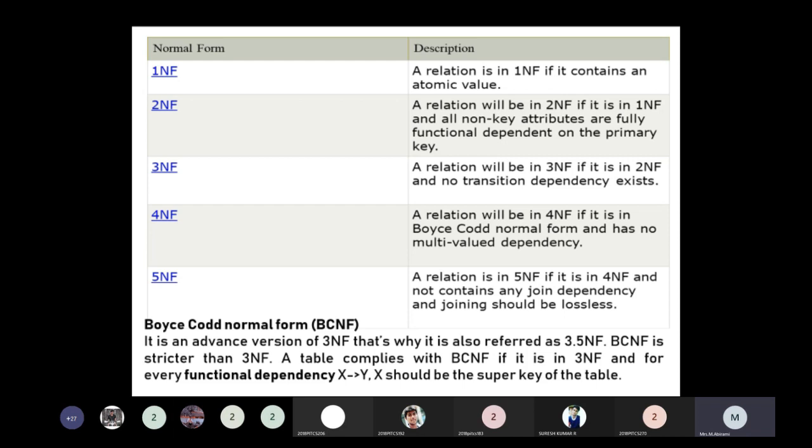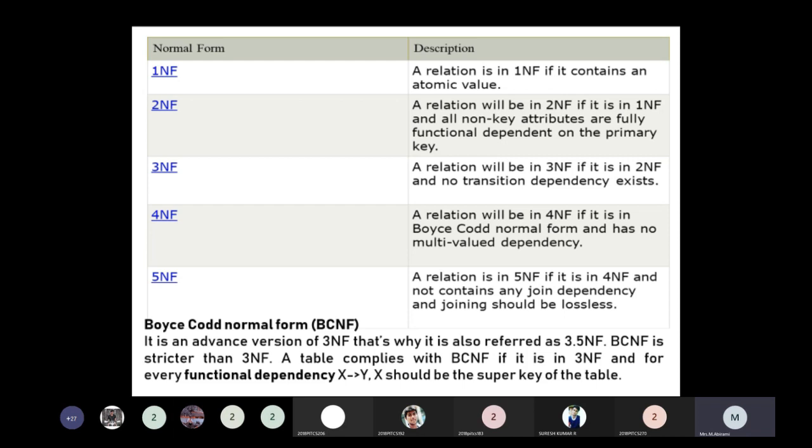Then another one beyond the third normal form is BCNF, that is Boyce-Codd normal form. It must be achieved in the third normal form, and it is strictly used where the third normal form is violated.